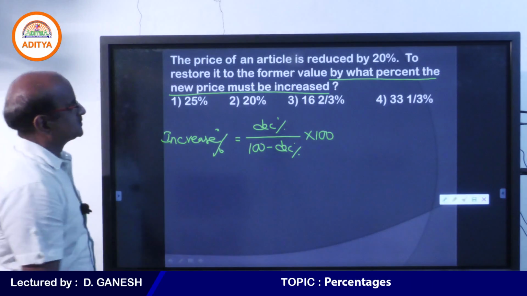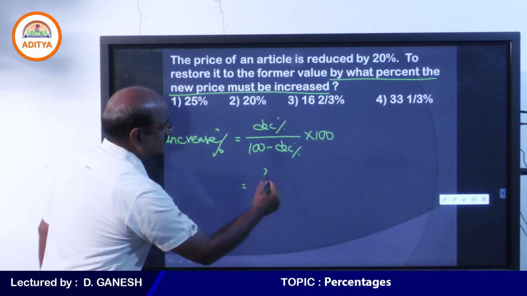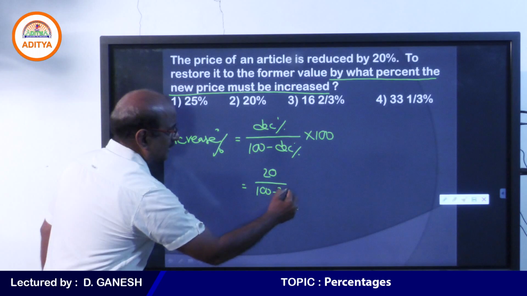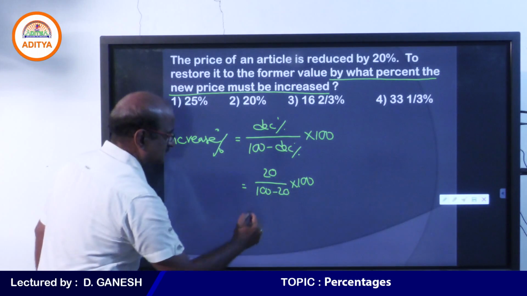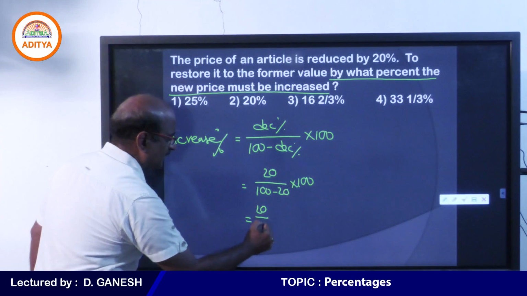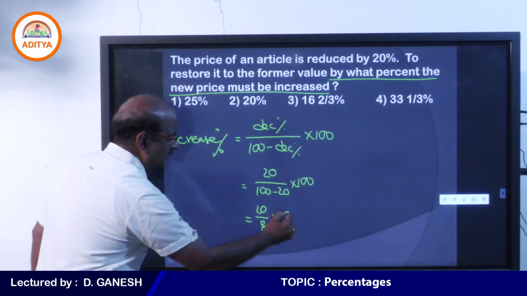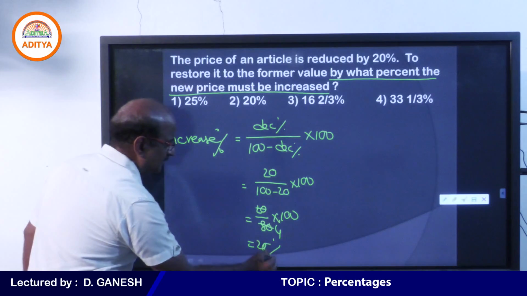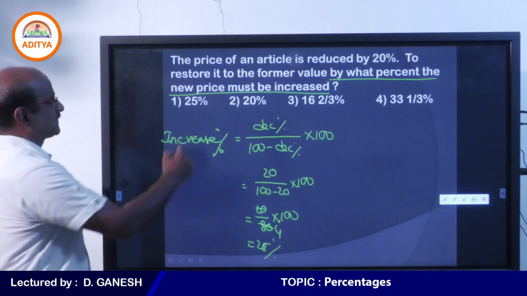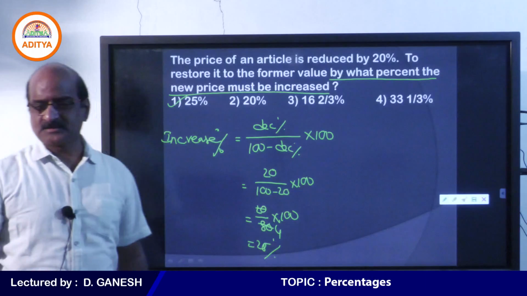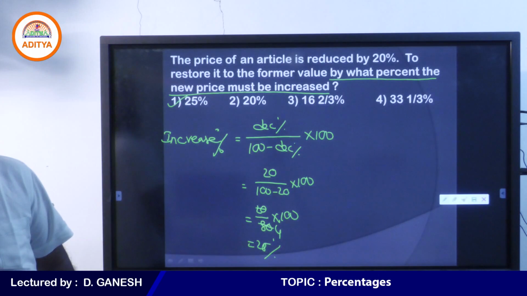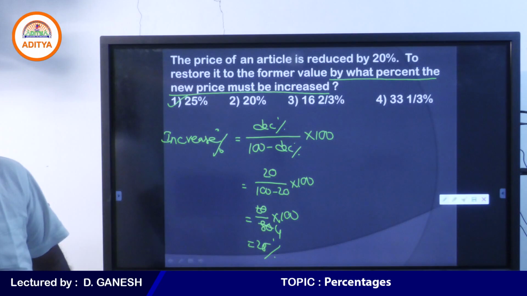Percentage increase is given by the formula percentage decrease by 100 minus percentage decrease into 100. So what is the percentage decrease? It is 20. 20 by 100 minus 20 into 100. So 20 by 80 into 100. You cancel for 4 times. Therefore, your answer must be 25%. Therefore, the new price must be increased by 25%. I hope you got it right.